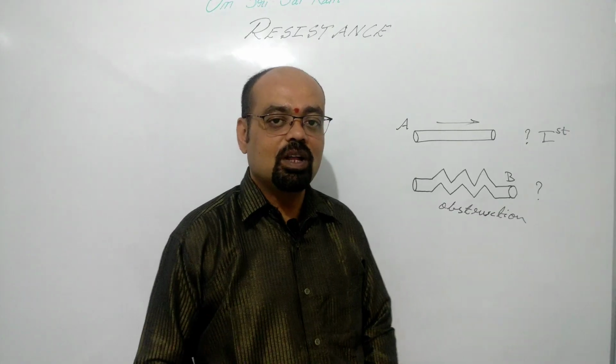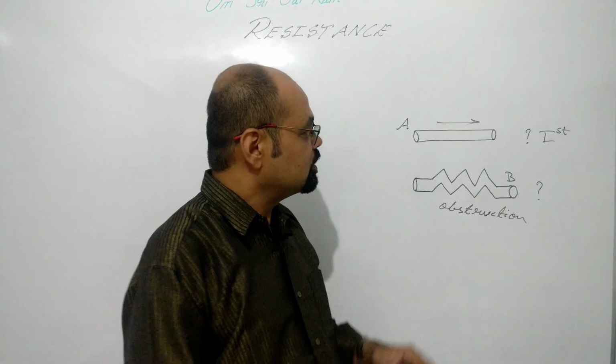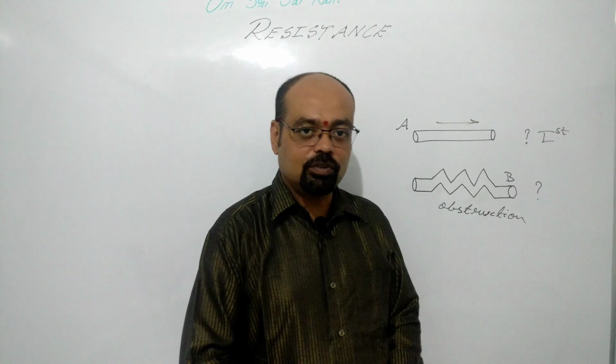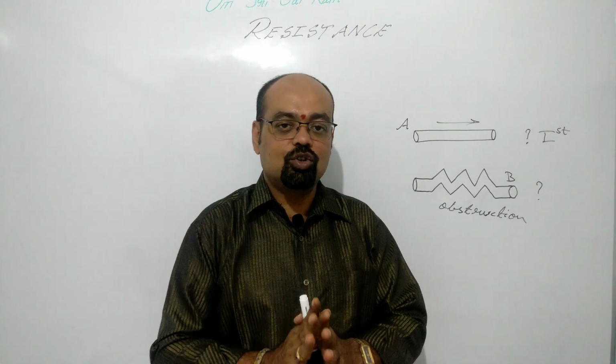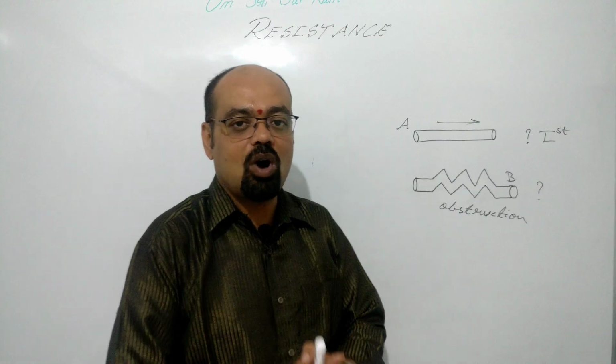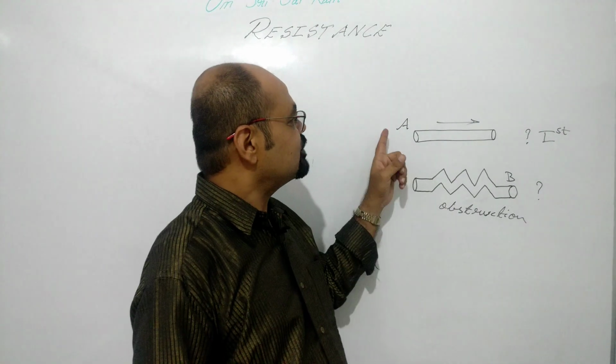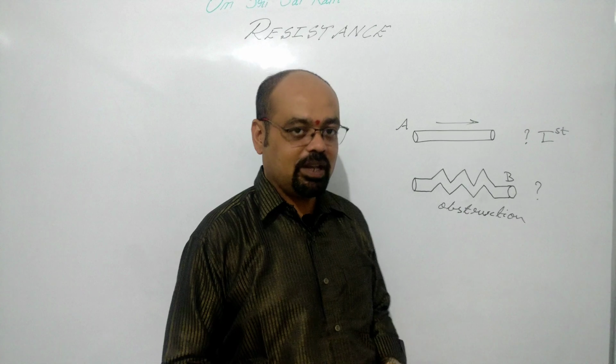Okay, now let me ask you a question. Among these two pipes, which pipe has the ability to oppose the flow of water, whether it is pipe A or pipe B?